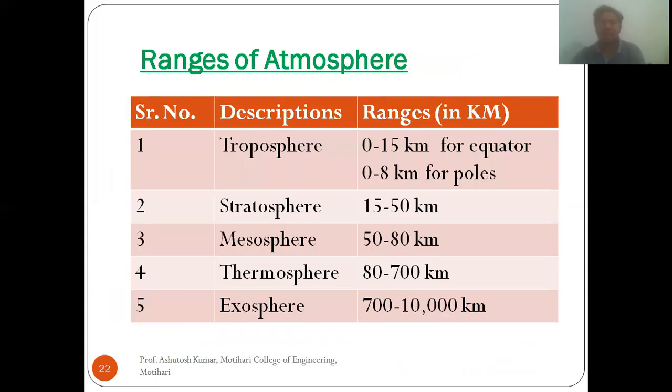So in a nutshell, let us discuss the ranges of atmosphere. We have 5 layers of atmosphere, and 5 ranges are given. First is the troposphere, and the range is 0 to 15 kilometer for the equator and 0 to 18 kilometer for the poles. Then the stratosphere, 15 to 50 kilometer. Then the mesosphere, 50 to 80 kilometer. Then the thermosphere, 80 to 700 kilometer. And the exosphere, 700 kilometer to 10,000 kilometer. So these are the ranges of atmosphere.